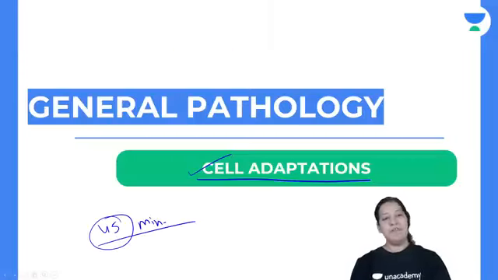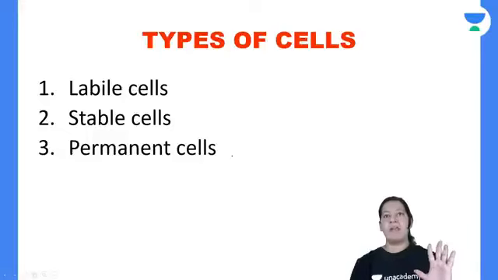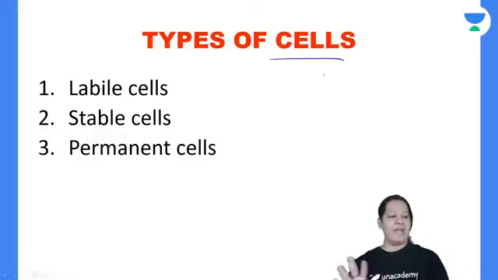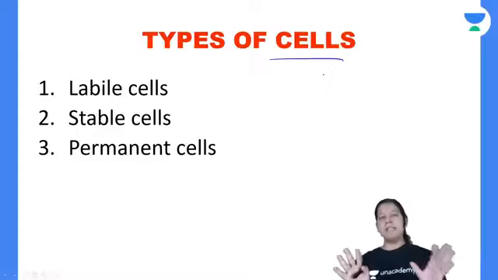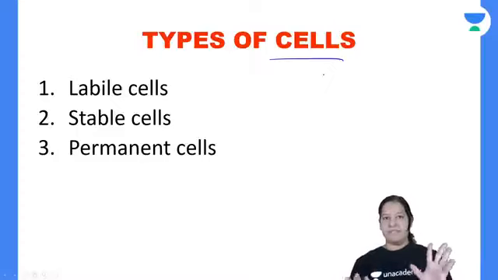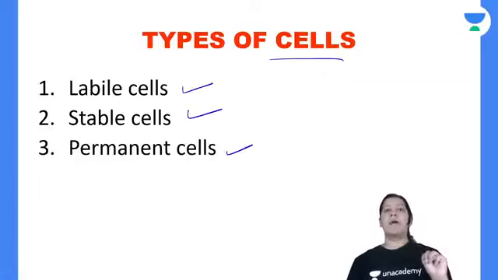Okay. So before starting adaptation, let me tell you, the human body is made up of cells. From head to toe, we all are made up of cells, right? All our organs are made up of cells. There are three types of cells in the human body: labile cells, stable cells, and permanent cells. These are the three types of cells present in the human body. Let me tell you the difference between them.